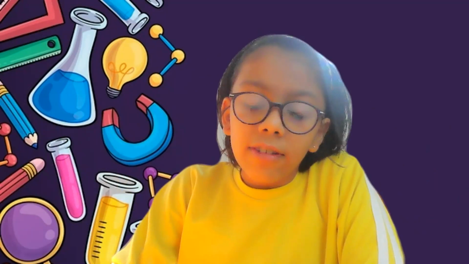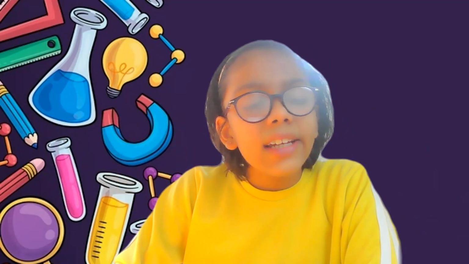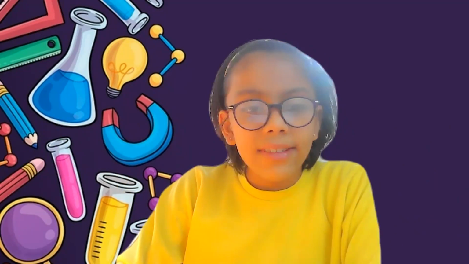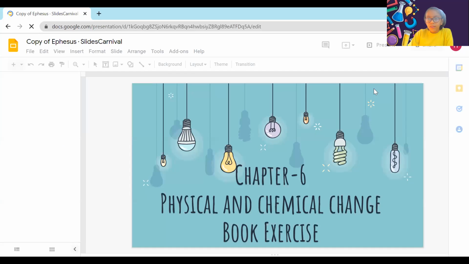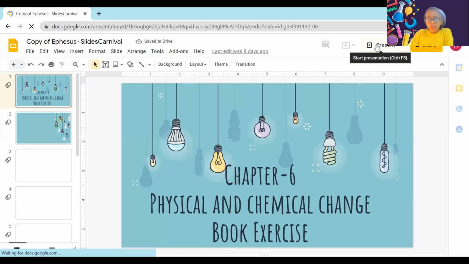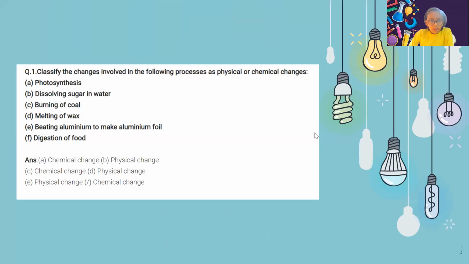So today we will discuss the question answers of chapter 6, physical and chemical change. So let us start with it. So let me open this. Yes. So chapter 6, physical and chemical change, book exercise class 7th NCERT.